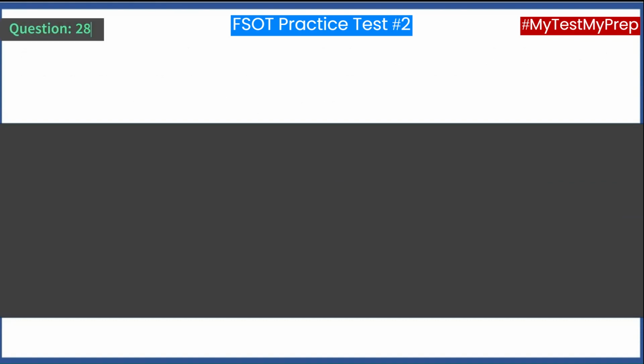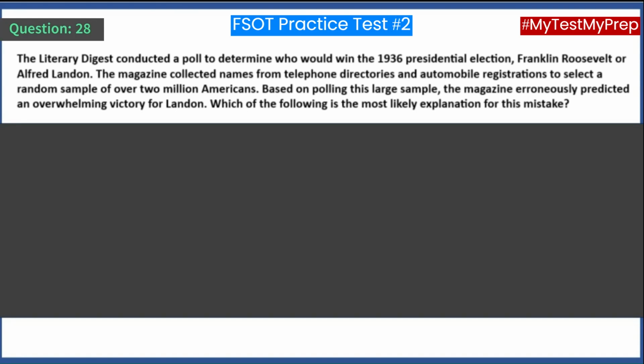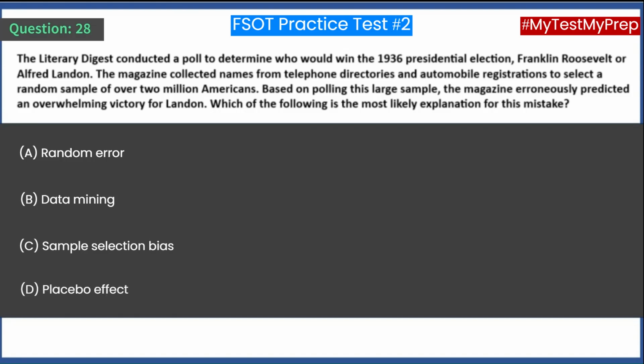Question 28. The Literary Digest conducted a poll to determine who would win the 1936 presidential election, Franklin Roosevelt or Alfred Landon. The magazine collected names from telephone directories and automobile registrations to select a random sample of over 2 million Americans. Based on polling this large sample, the magazine erroneously predicted an overwhelming victory for Landon. Which of the following is the most likely explanation for this mistake? A. Random error, B. Data mining, C. Sample selection bias, D. Placebo effect.